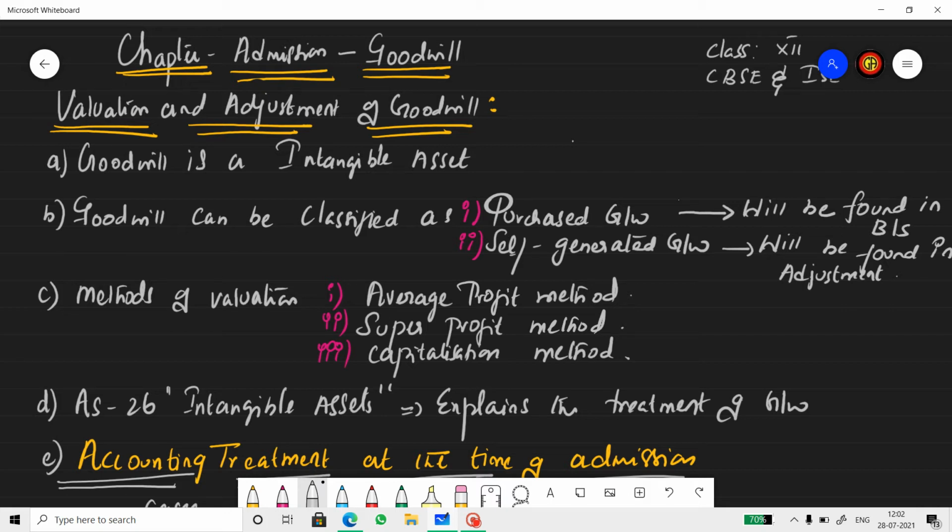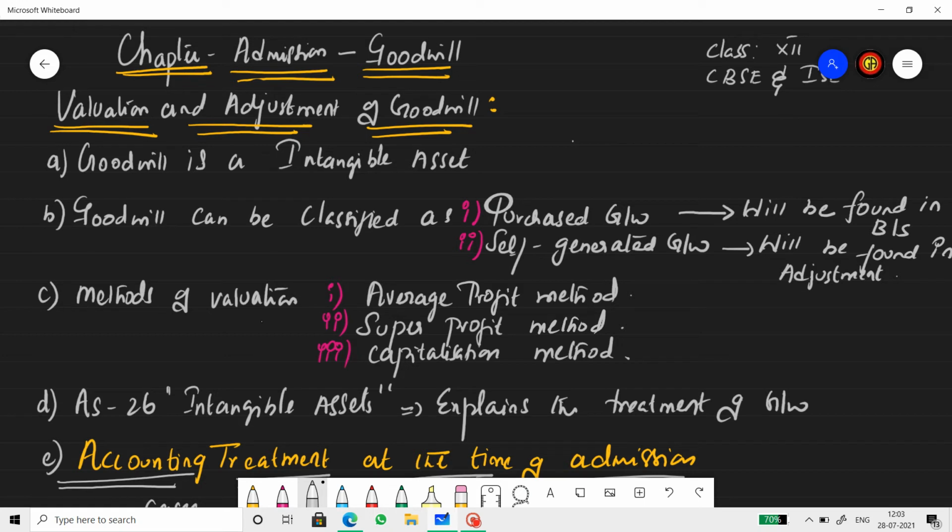Purchased goodwill is the one that you find in the balance sheet. When you see admission sums, you will find sometimes goodwill inside the balance sheet. So when you see goodwill inside the balance sheet, it must be the purchased goodwill. So this business must have acquired some other business. Whereas the next type of goodwill is the self-generated goodwill, which will be found in the adjustments of the problem. Self-generated goodwill is usually found in the adjustment. Purchased goodwill is found inside the balance sheet.